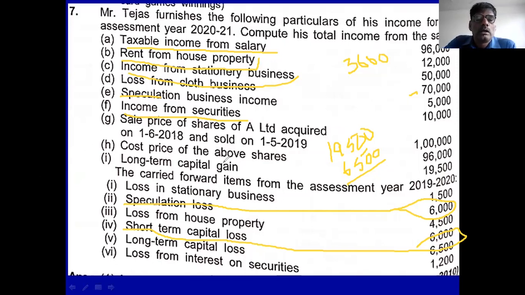There are no other incomes. Other source income is not there. Loss from interest on security is here. And this will not be adjusted in the current year other heads, and it is not permitted to adjust in the same head also. Remember this. It is carry forward loss. So you see the solution.